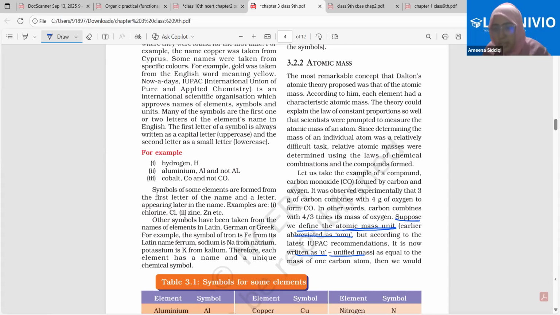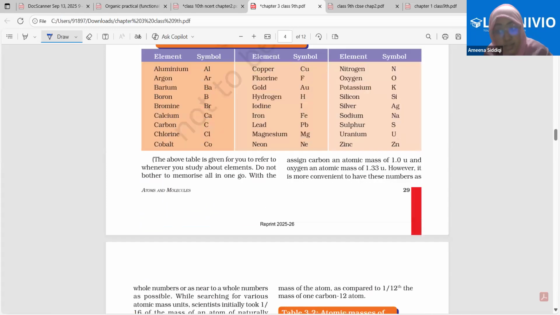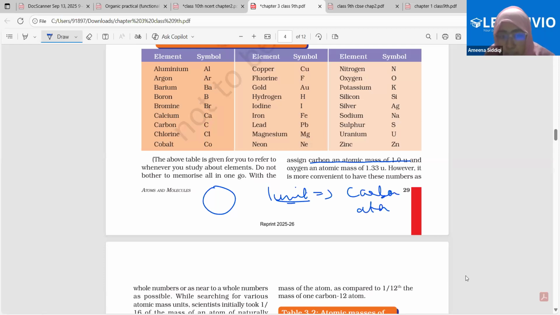Fine. As equal to the mass of one carbon atom, okay? This is wrong, by the way. You should know this. Assign carbon an atomic mass of 1 U. If I'm saying my 1 unit of atomic mass is equal to the mass of the carbon atom, then definitely the mass of the carbon atom should be 1, right? If I'm taking that as 1 unit, it should be 1. But that is not the case, okay?